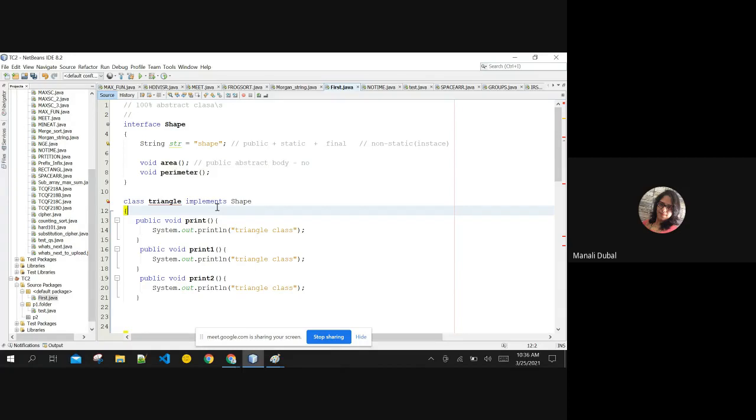Whoever is going to use it, like I told you, a button will definitely have some action. I'll give you one small example. If you are using radio buttons, those dot buttons where you can click and the answer is submitted in the database, then the clickable functionality will always be there, and that function is already there in the interface. You are just implementing it: when the click is done, you print this message. So those functions will be predefined for you. In that kind of application we use interfaces, where you define the function very clearly. Getting it? Yes, ma'am.